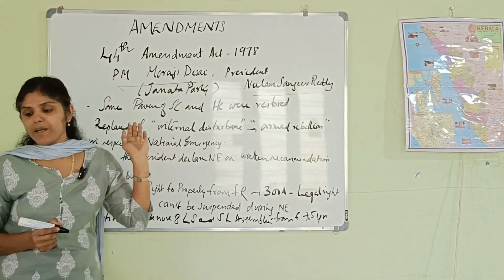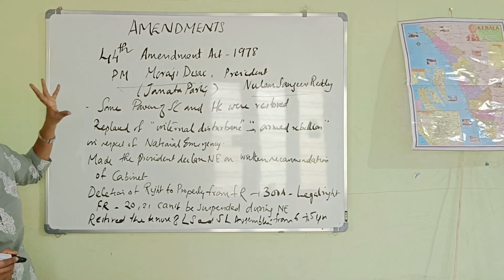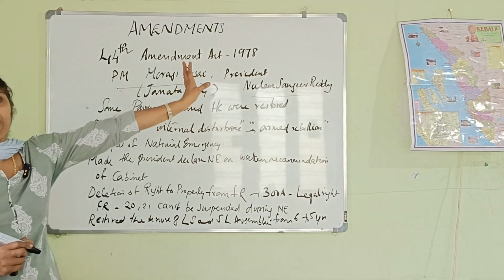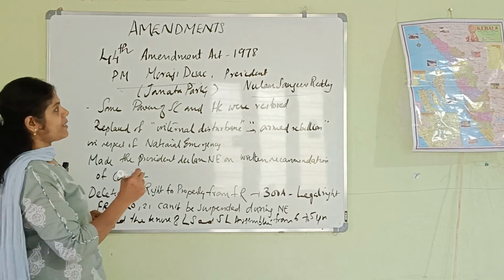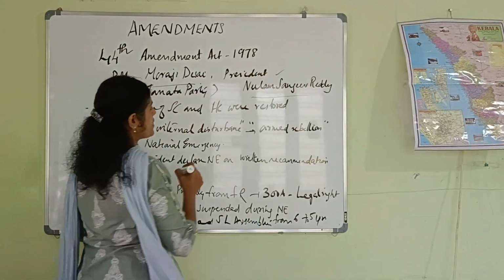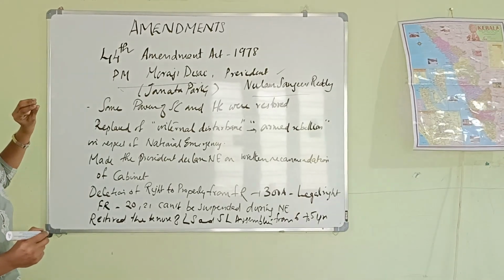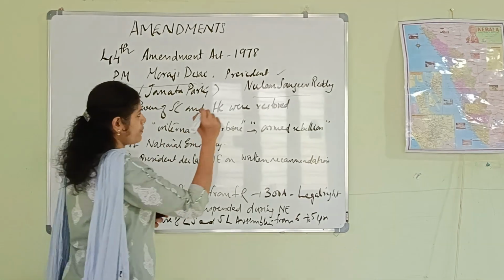So once more, 44th Amendment Act of 1978 was passed by PM Morarji Desai, who belongs to the Janata Party, and the President was Neelam Sanjeev Reddy.